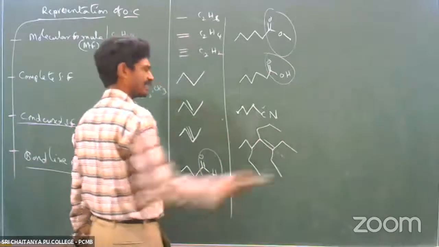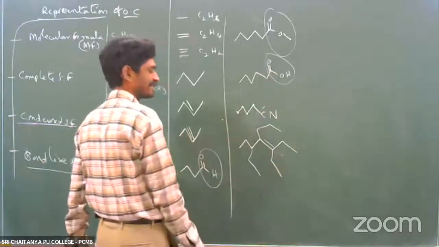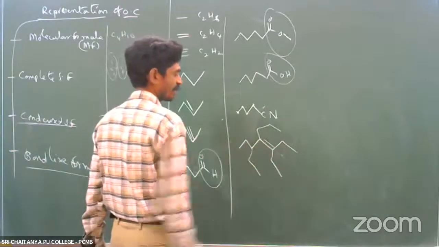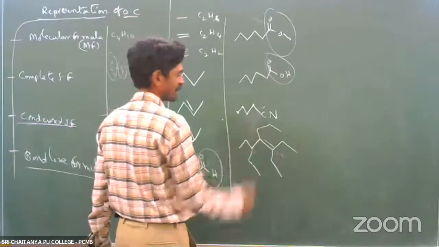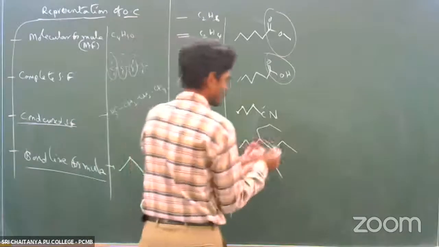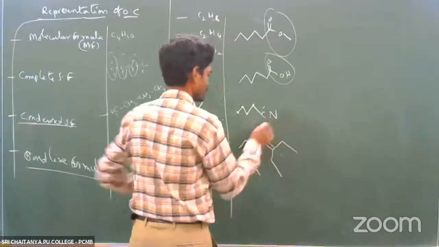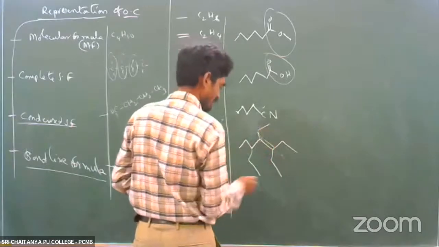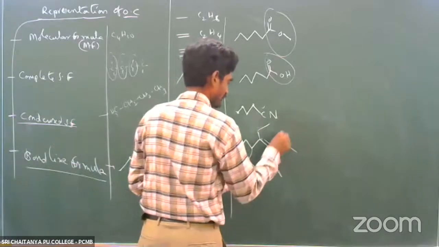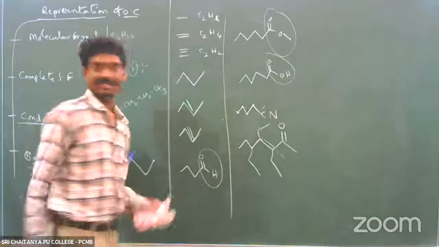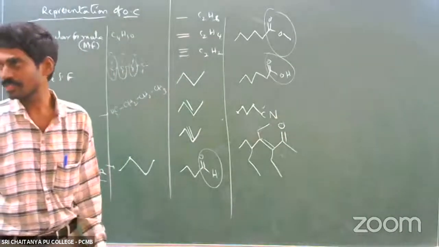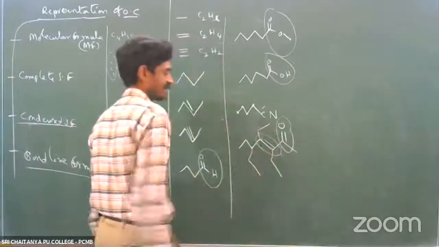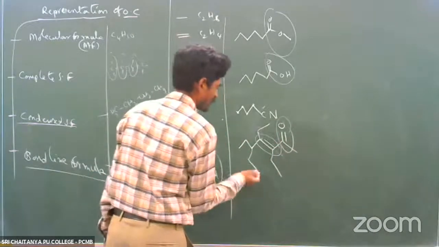Whatever they may do, don't worry. Here we have to count: select this carbon, group 1 is there, and the remaining carbons are all present. Somewhere they represent it like this. Here, what functional group is present? A ketone functional group, CO, is present, and a double bond is present. Depending on this, this is a branch, a 2 carbon branch.